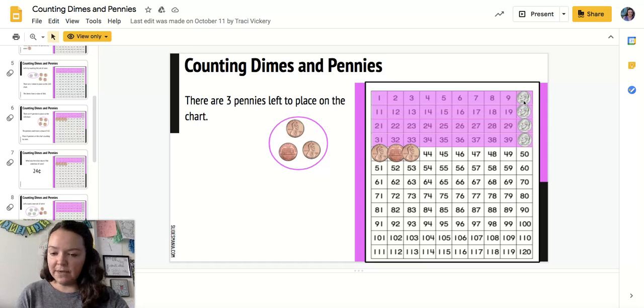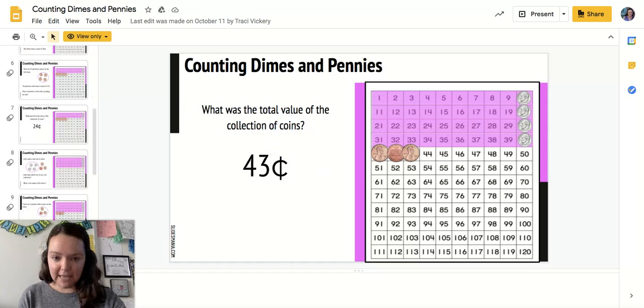So I counted my dimes by 10: 10, 20, 30, 40. And then I counted on by ones: 41, 42, 43. So this total group of coins is worth 43 cents. And there's that cent symbol, a C with a line through it. Not 43 ducks, not $43, 43 cents.